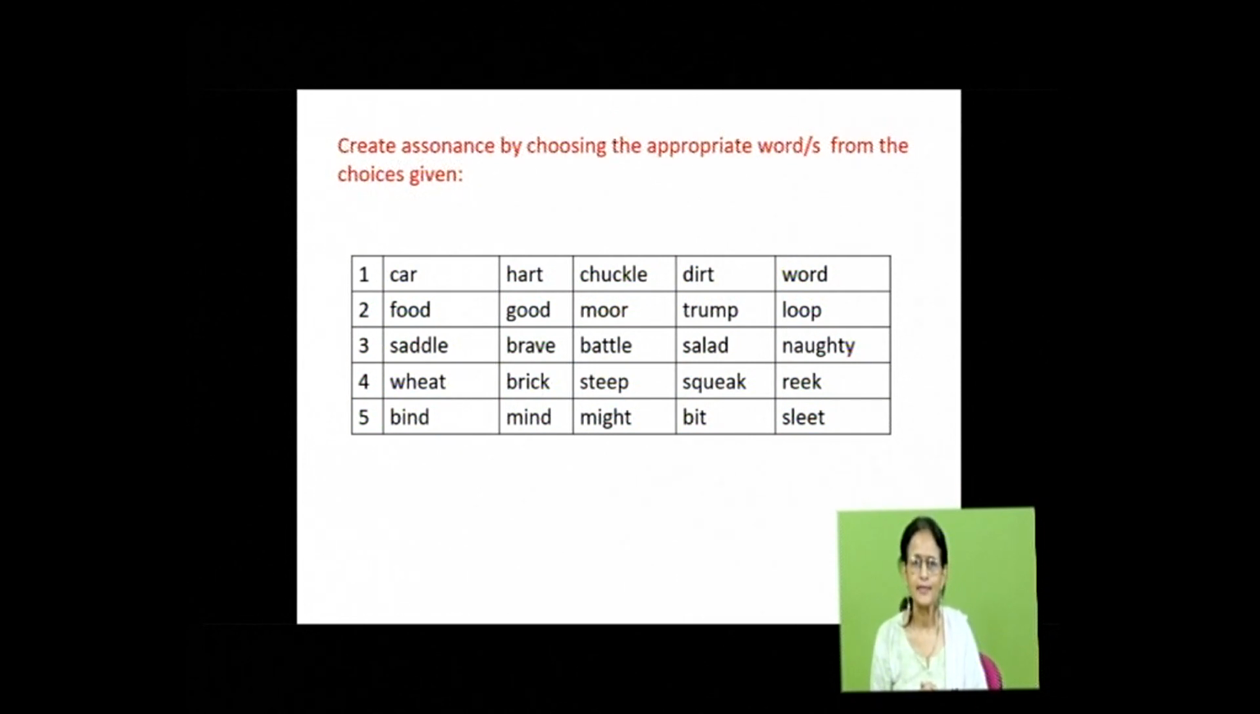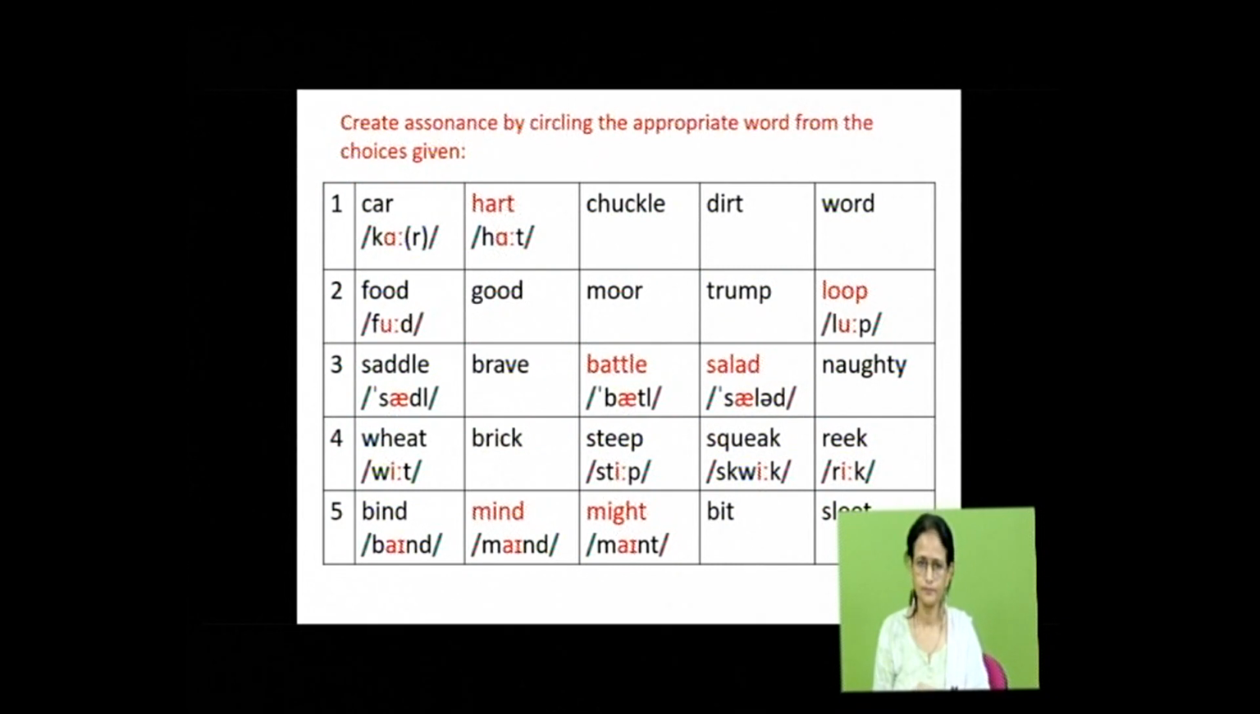Car, food, saddle, wheat, bind. Let's see. For car, it's heart. Food, it's loop. You see, G-O-O-D, the spelling is the same, O-O, but it's not good, it's good. Short sound, oo. And in food the sound is oo, long vowel sound. And in good it's short vowel sound, oo. Loop, the sound is long, oo. So the assonance is created by loop and food.